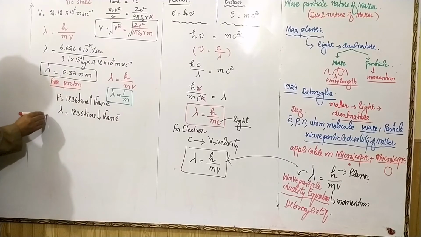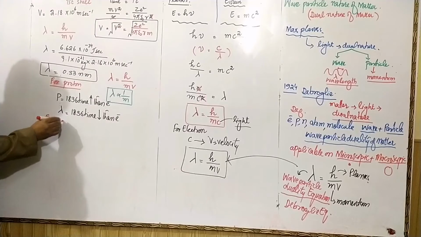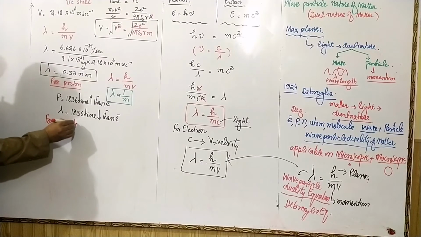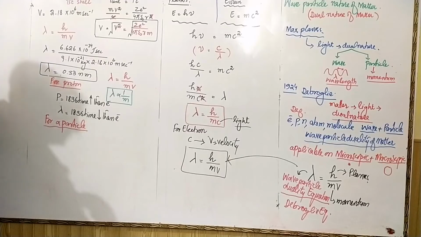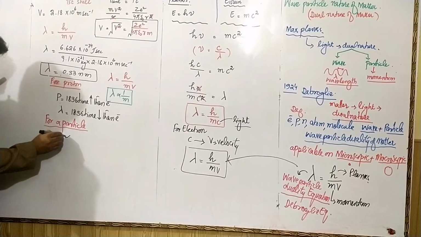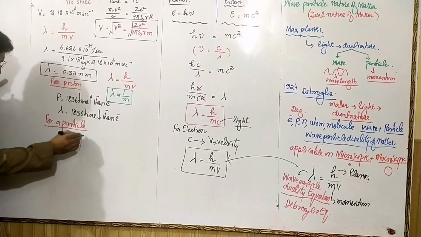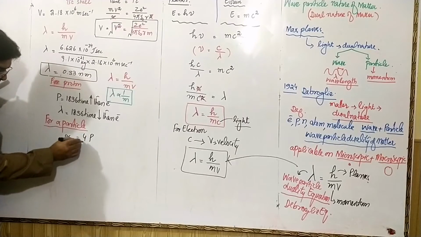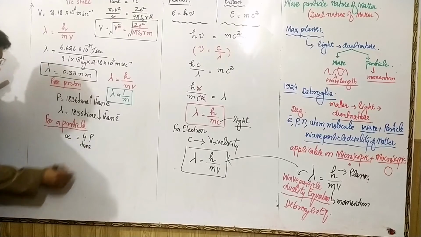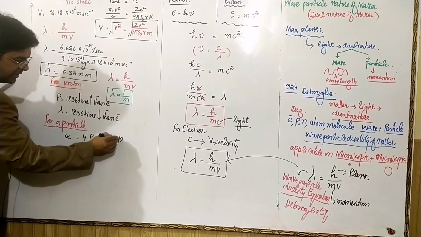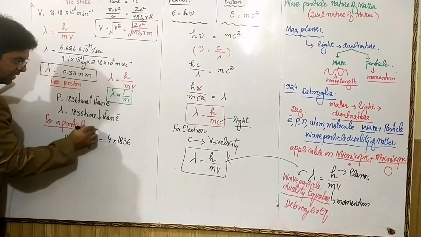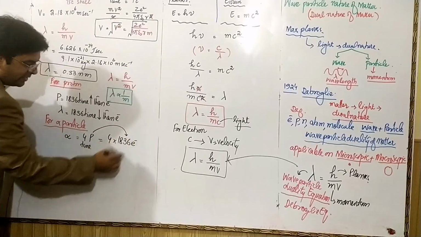For alpha particle, alpha particles are helium nuclei. Their mass is 4 times that of proton, and one proton is 1836 times heavier than that of electron.